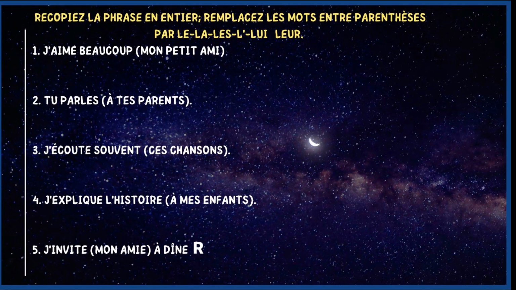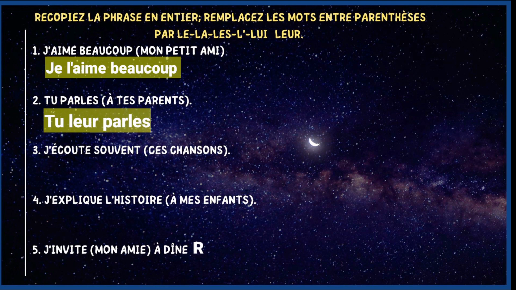So we have different kinds of exercises, okay? Recopier la phrase en entier, remplacer les mots entre parenthèses. So we are going to substitute the words in the brackets with a pronoun. J'aime beaucoup mon petit ami. How would you say that? Je l'aime beaucoup. Donc j'aime beaucoup qui? Okay? Mon petit ami. So it's le COD. Je l'aime beaucoup. Tu parles à tes parents, tu leur parles, okay?